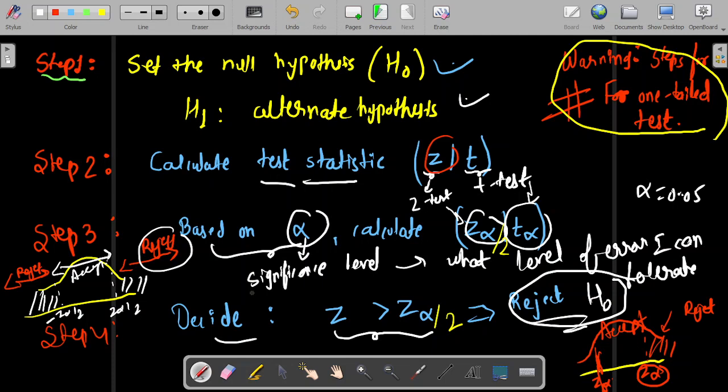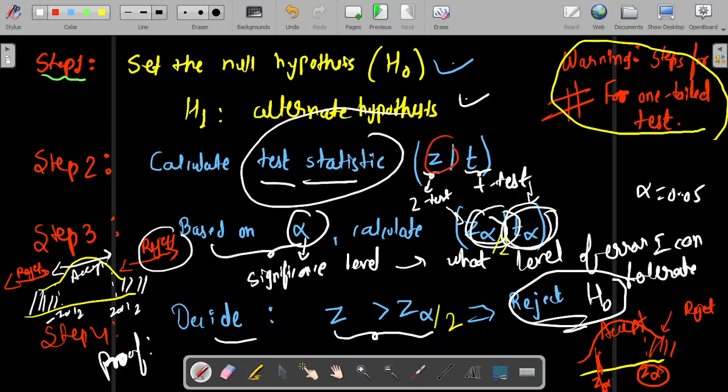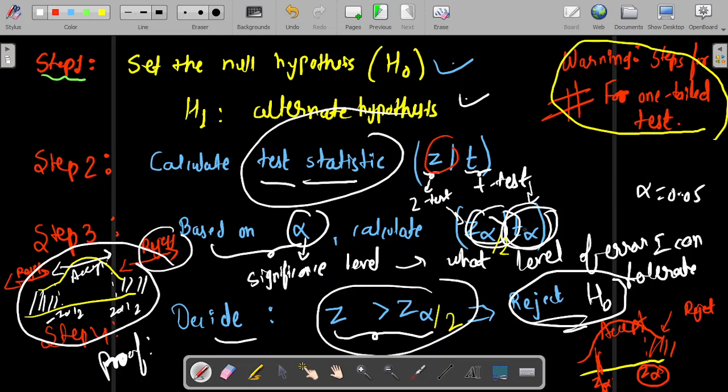We'll see how this graph is plotted, everything. I'll derive the entire proof, how to calculate the test statistic, and why the test statistic is calculated like this. Sometimes you directly have the formula, if you Google, or follow some non-standard books, then there will be some formula saying this is the test statistic, just find Z alpha from the table provided to you, you can find it on Wikipedia as well, and then just compare, and you are done. But I'll try to show the intuitive process, how it is actually happening, how this graph is being created. So stay tuned for the next lecture.